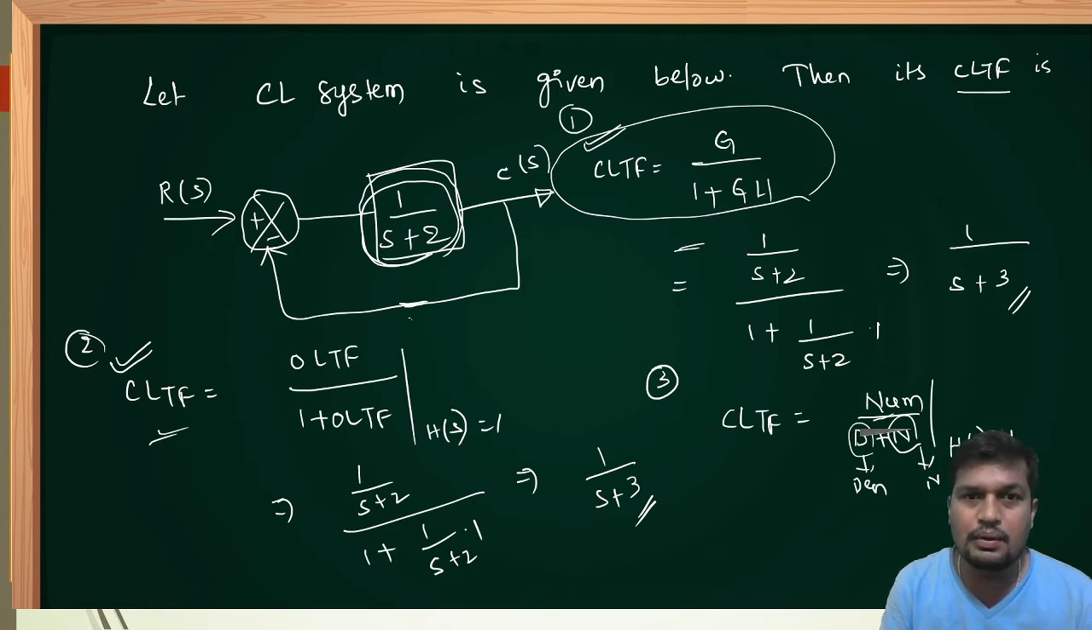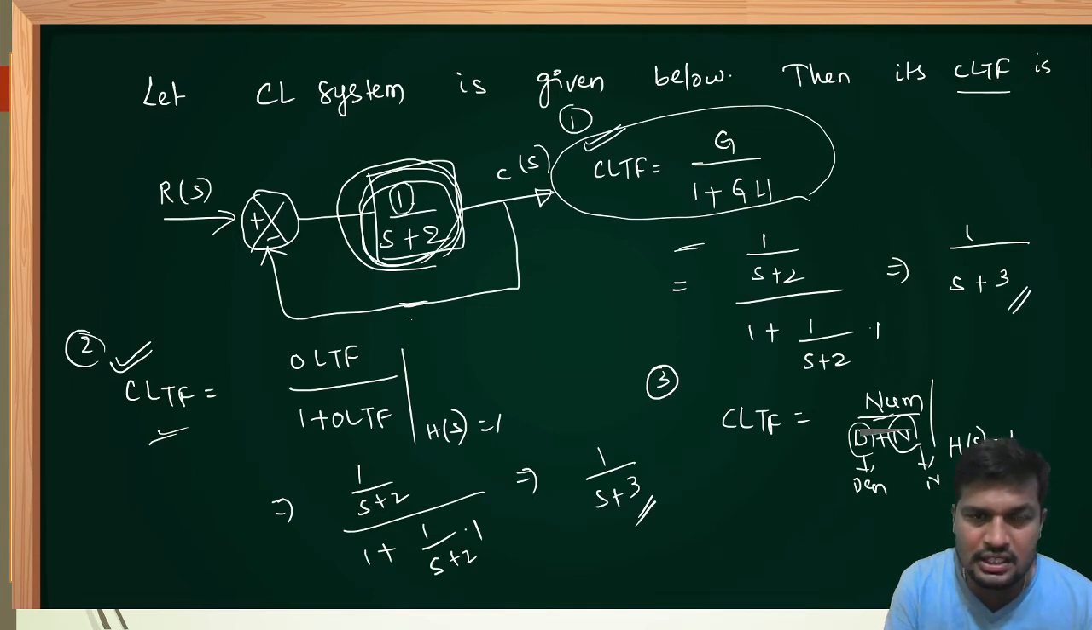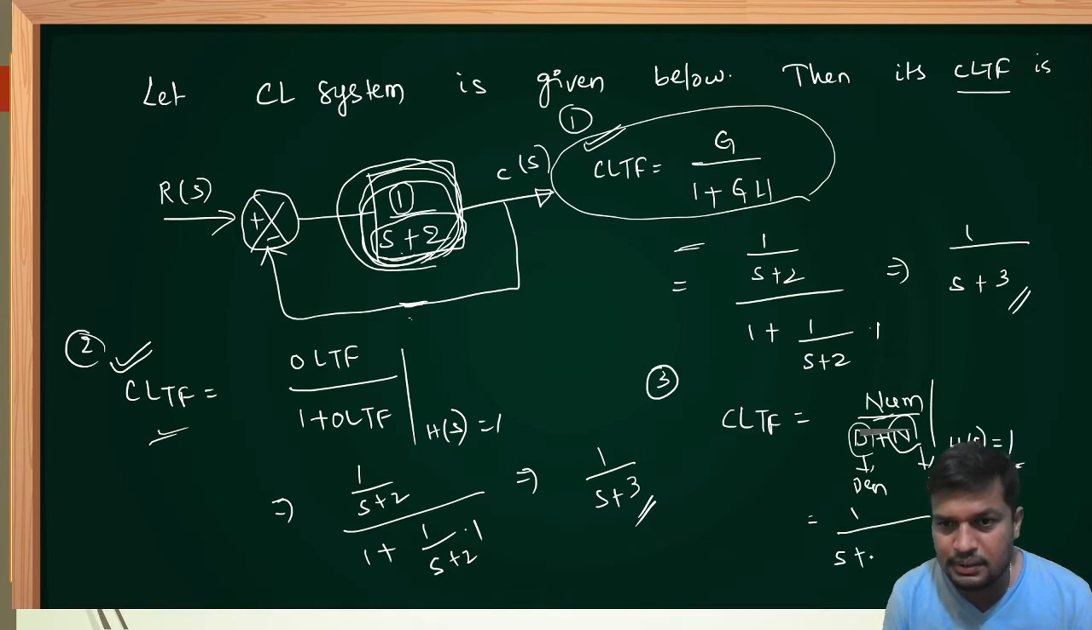Now, the open loop transfer function is given, dear friends, as 1 upon S plus 2. In this ratio, 1 is in the numerator and S plus 2 is in the denominator. Therefore, in the place of numerator, I can write 1. In the place of denominator, I can write S plus 2 plus numerator value, once again 1. That I am writing here. It is 1 by S plus 3. This is the simplest formula.